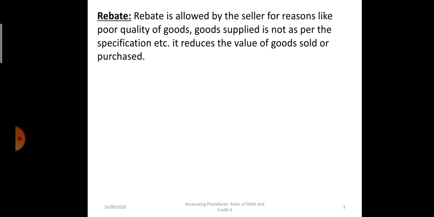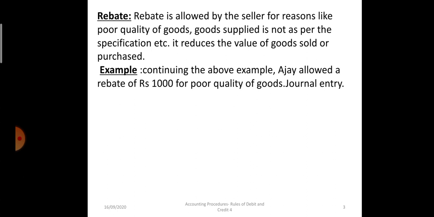Then comes rebate. Now there is one more term, cash discount. Cash discount is allowed to encourage the person to make the payment immediately so that he has to pay less. Rebate is allowed for reasons other than trade discount and cash discount. Like if goods were supplied and not according to the specification, then the seller will allow a discount which is known as rebate. If the quality of the goods is not good, or there are some damages, then also a discount is allowed, known as rebate. It reduces the value of goods sold or purchased.